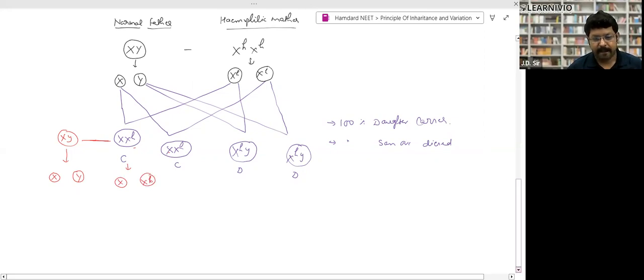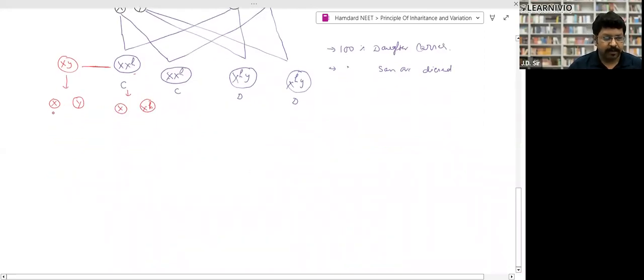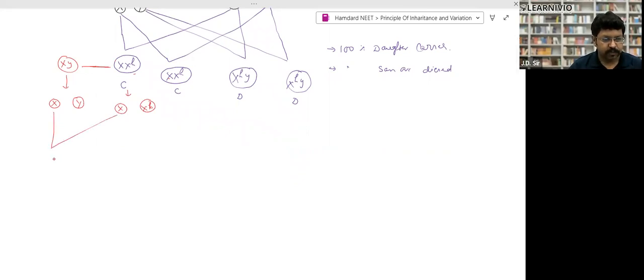Clear? Again, what will happen? You will take this X and cross with this one. What is the gene combination? XX. This is the normal female, no disease in this female. Again, you will take this X and cross with this one. Carrier, X and XH. Yes, carrier. You will take this Y and cross with this one.